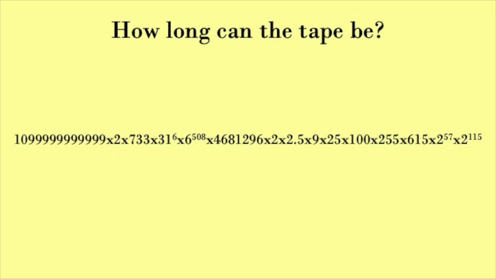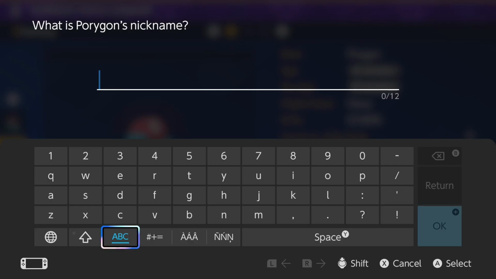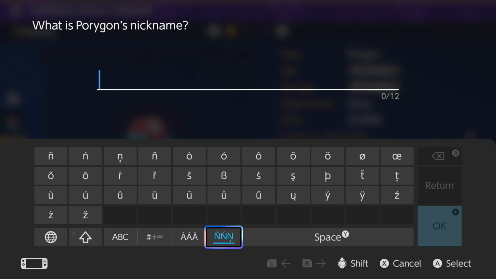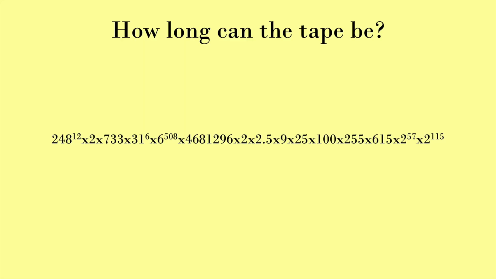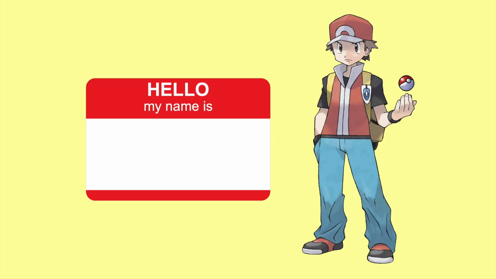The baseline for nicknames I said earlier was based on just counting, but if we expand the total number of possible nicknames, we can increase this number 10 quadrillion-fold. Because there are a total of 248 different characters on the keyboard for Pokémon Scarlet and Violet, and since each name can use a maximum of 12 characters, we can replace the previous figure of 1,099,999,999,998 possible nicknames with 248 to the power of 12. Then we can add in another 248 to the power of 12 possible combinations, because Pokémon store the in-game name of the player who caught them, and players are named using the same 248 character keyboard.